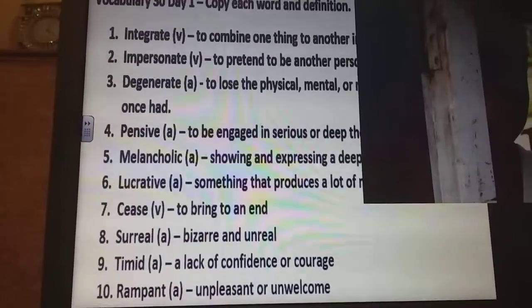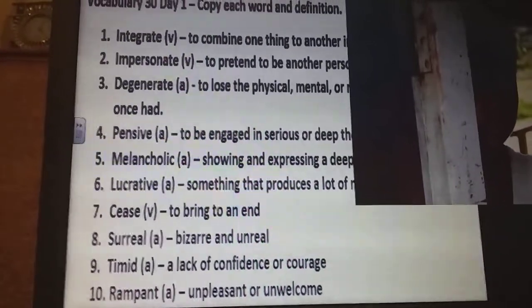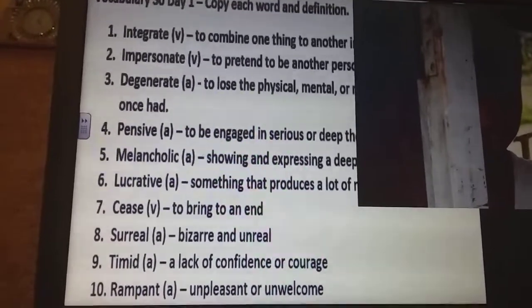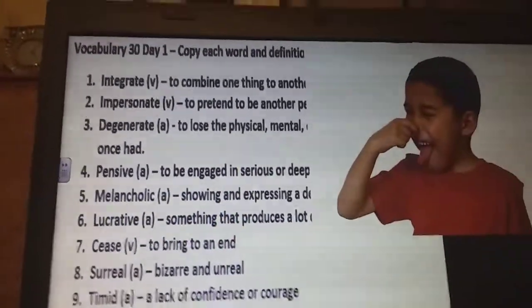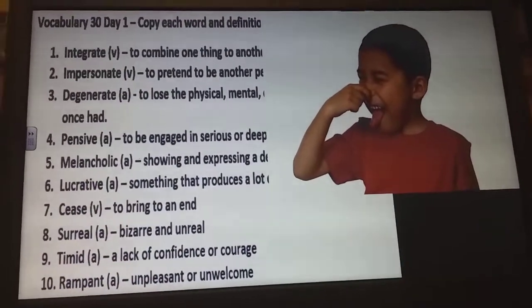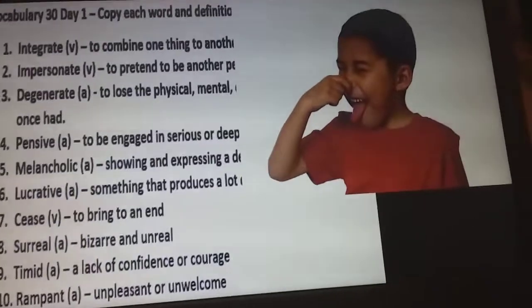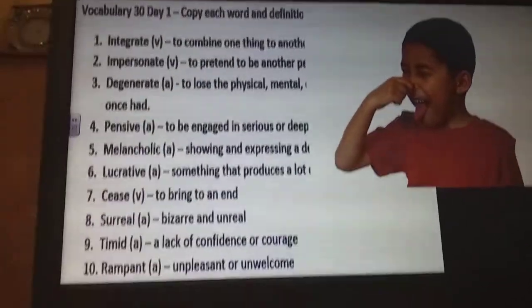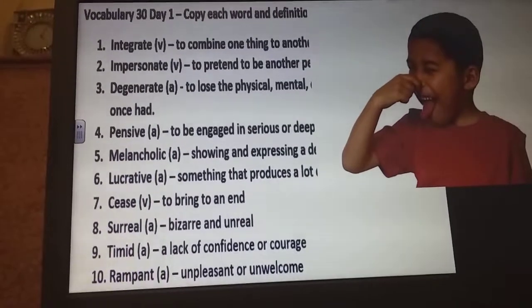Word number 10, which is our last word for this week, is rampant. It's an adjective. Rampant just describes something that's unpleasant or unwelcome. So here we have a rampant smell. The little boy in the picture is holding his nose because he does not want to smell it. It does not smell good.